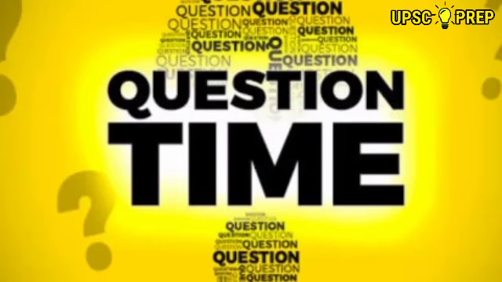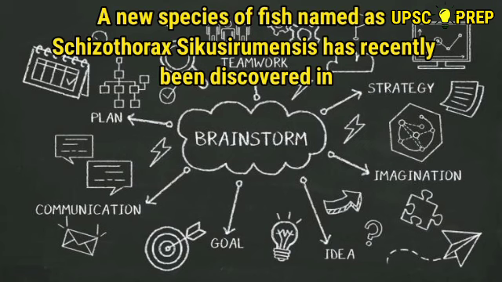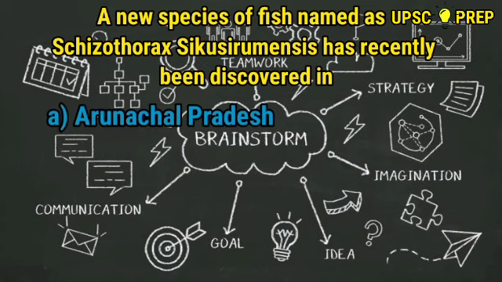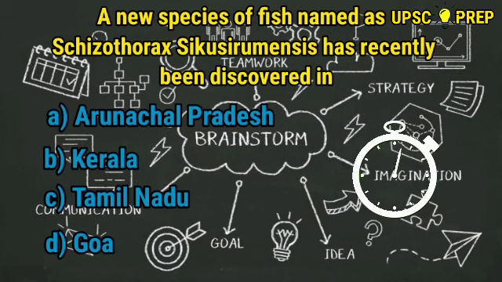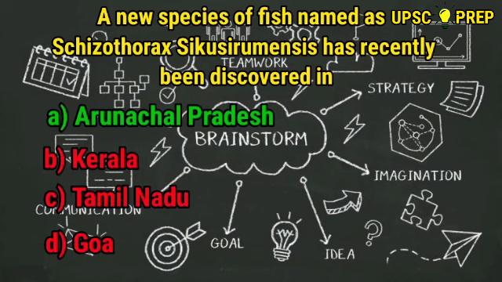Now, the last related prelims question for the day is, a new species of fish named Schizothorax Sikusirumensis has recently been discovered in A. Arunachal Pradesh, B. Kerala, C. Tamil Nadu, D. Goa. Yes, the correct answer is Arunachal Pradesh.